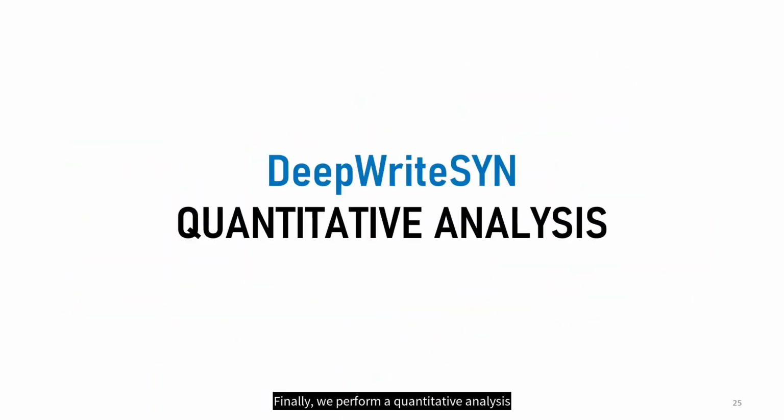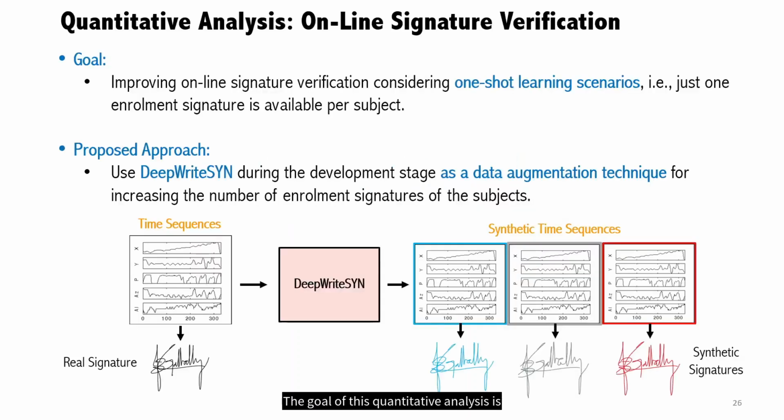Finally, we perform a quantitative analysis of the proposed DeepWriteSYN. The goal of this quantitative analysis is to improve online signature verification considering one-shot learning scenarios, i.e., just one enrollment signature is available per subject. We propose to use DeepWriteSYN during the development stage as a data augmentation technique for increasing the number of enrollment signatures of the subjects. We are going to use as input of DeepWriteSYN the time sequences of the real enrollment signature in order to synthesize new time sequences that simulate the intra-subject variability.